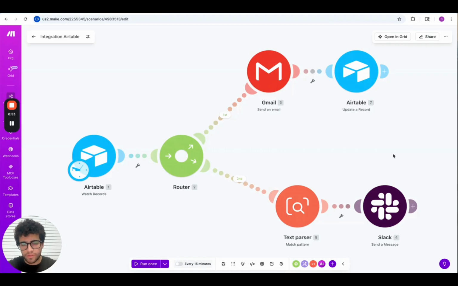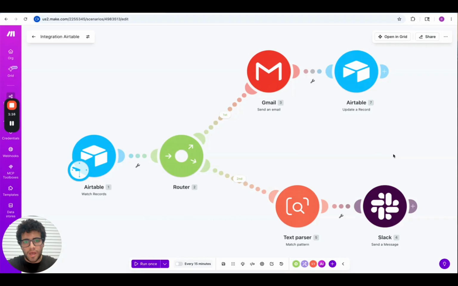And if the lead is qualified, it's going to receive an email instantly from the system, and a message is going to be sent from the system to our internal sales team or marketing team on Slack, notifying them that we have a new lead called name, last name from this company with this budget.